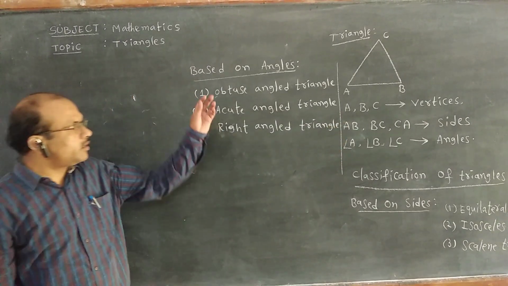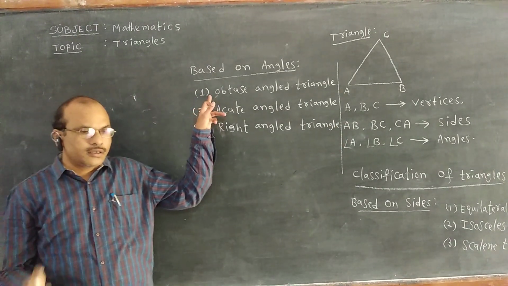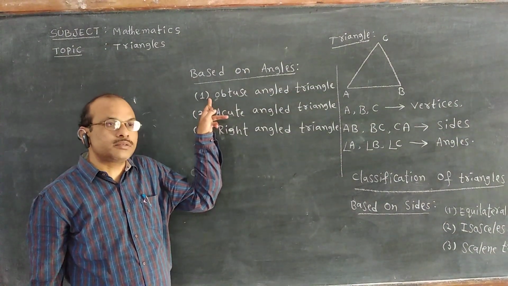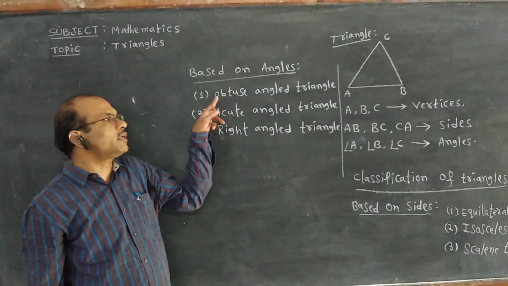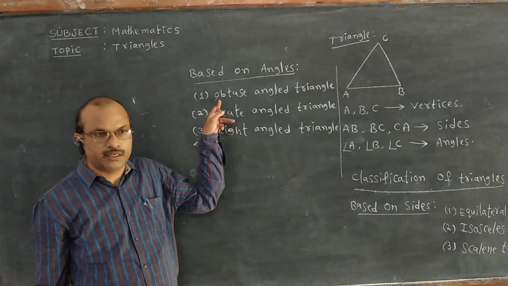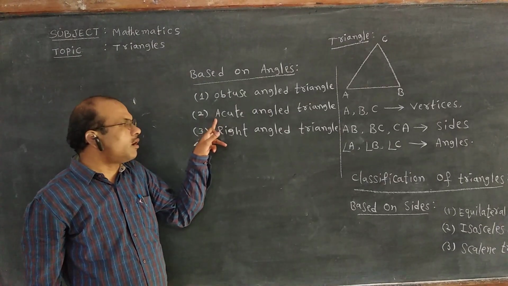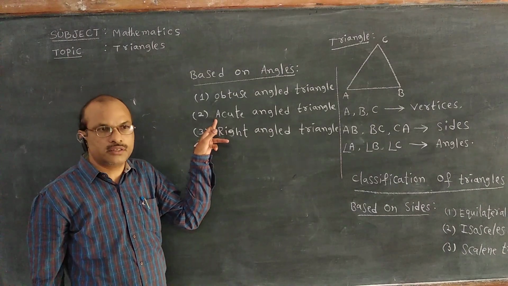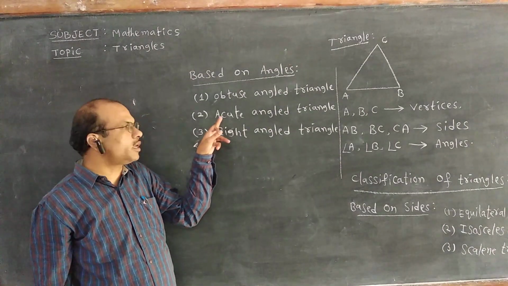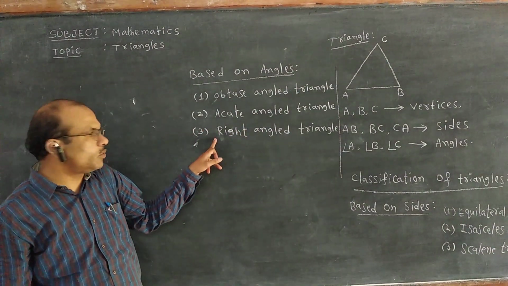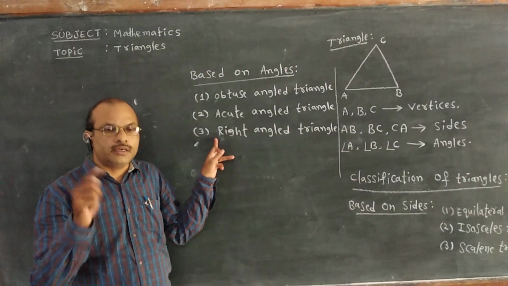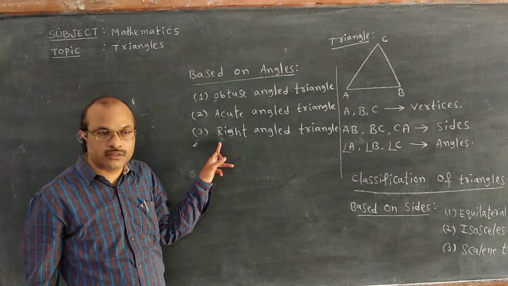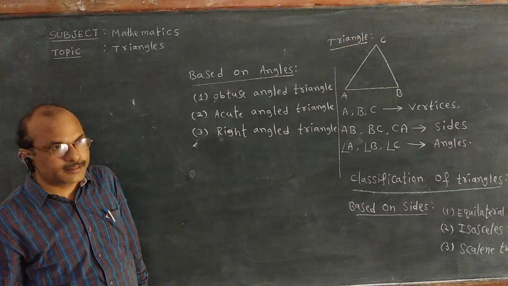Then when we go to the obtuse angle triangle, if in a triangle the measurement of any of the angles is more than 90 degrees, then such a triangle is said to be an obtuse angle triangle. If in a triangle all three angles are individually less than 90 degrees, then such a triangle is said to be an acute angle triangle. Then for the right angle triangle, if one of the angles is equal to 90 degrees, then such a triangle is named a right angle triangle.